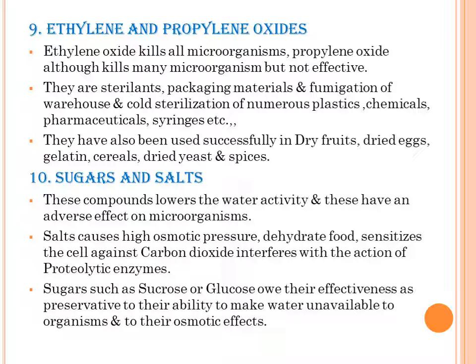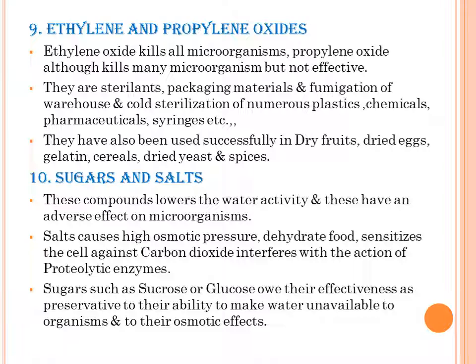Next is ethylene and propylene oxides. Ethylene oxide kills all microorganisms. Propylene oxide, although it kills many microorganisms, is not as effective as ethylene oxide.